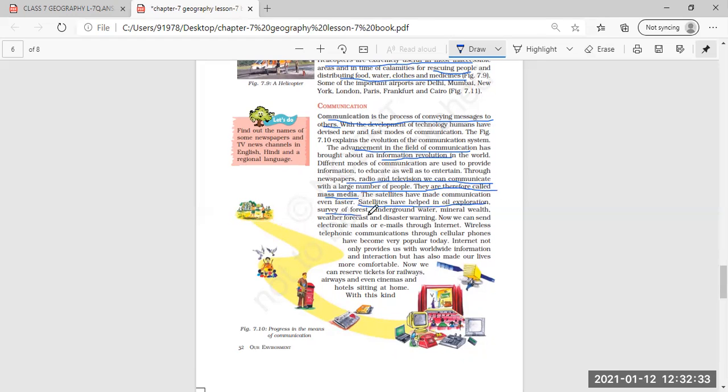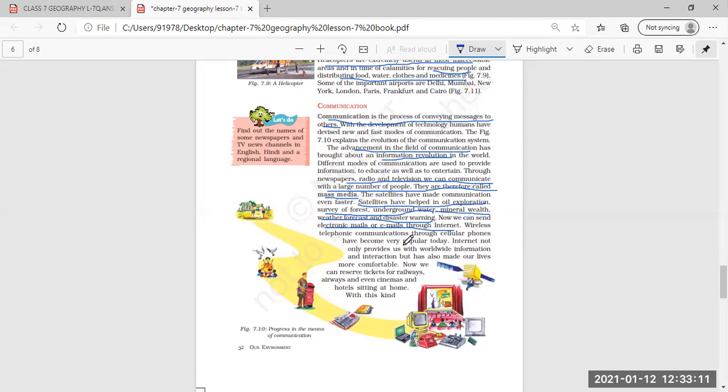survey of forests, underground waters, mineral wealth, then electronic mails and emails through the internet, weather forecast and disaster warning. All this information is provided to us through satellites only. So I hope the importance of satellites is clear now.